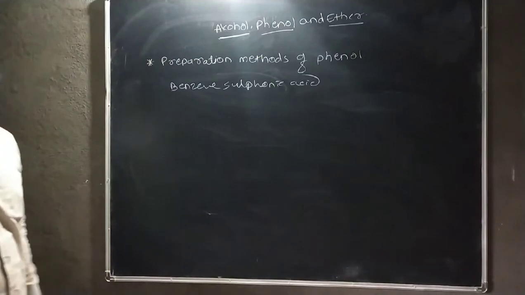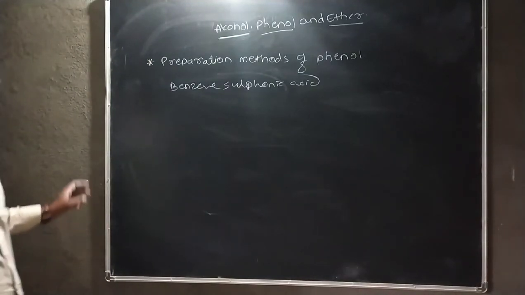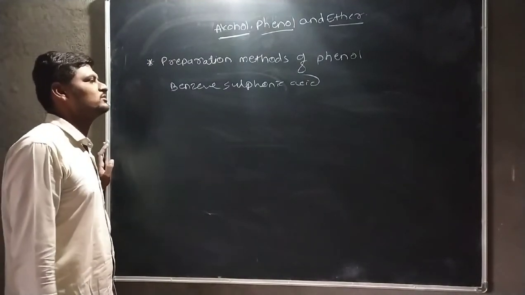The reaction is carried out from benzene sulfonic acid.